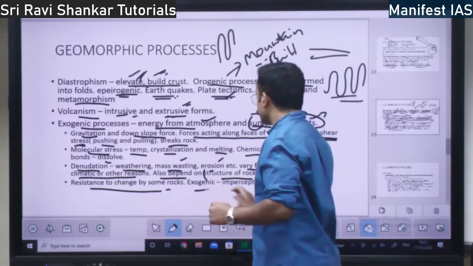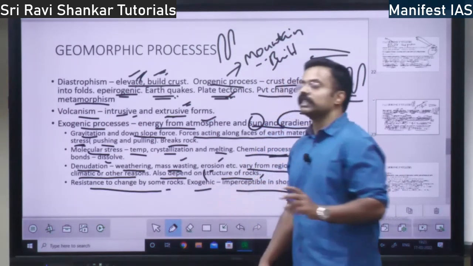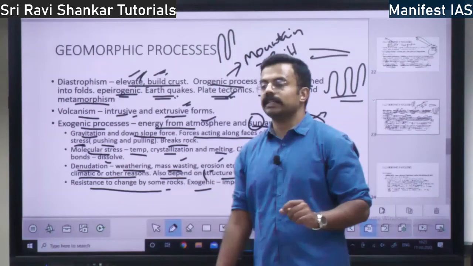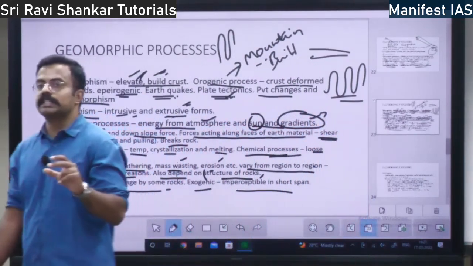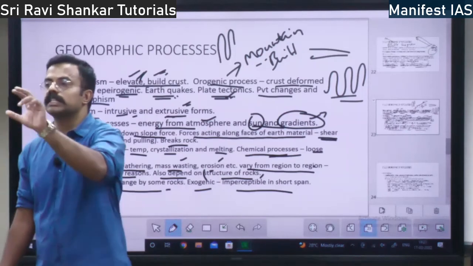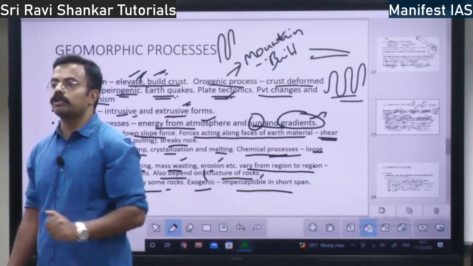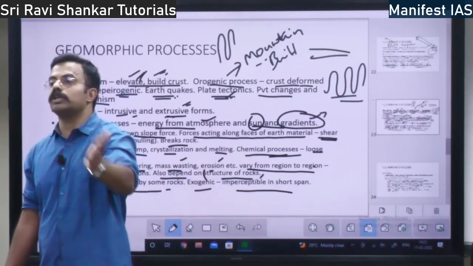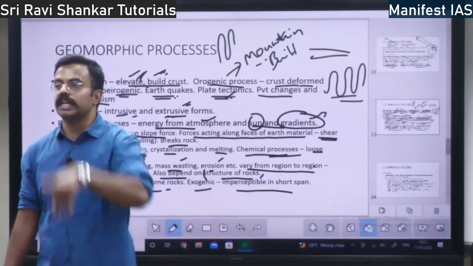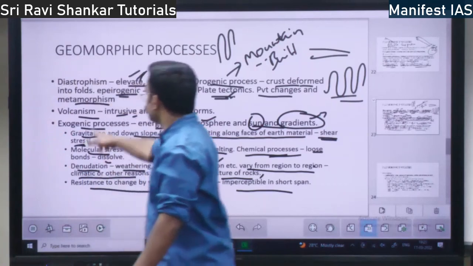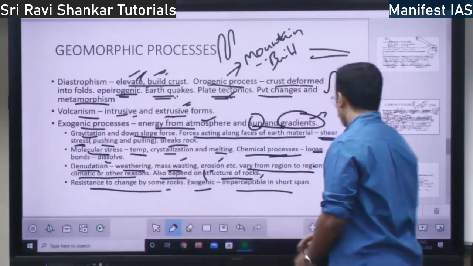These exogenic forces are imperceptible in the short span. Whatever change the wind, water or avalanche does, you cannot notice it in a short time, 1 year or 2 years. Over 100 years, you will notice that there was a rock here and it has disappeared because of the denudation process, right? So this is the exogenic process.